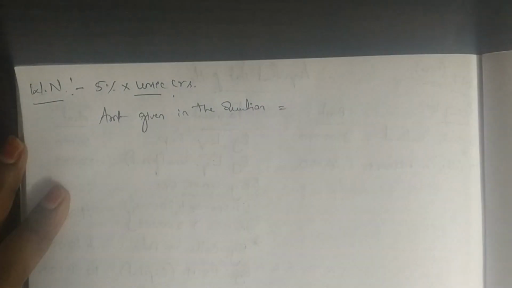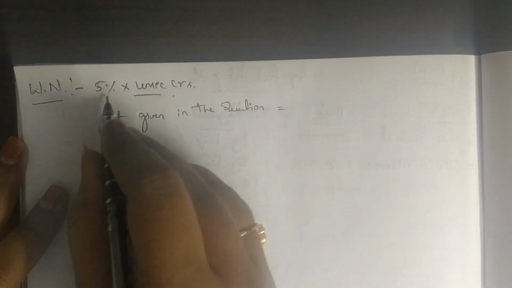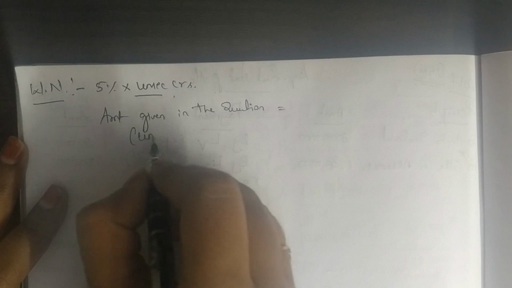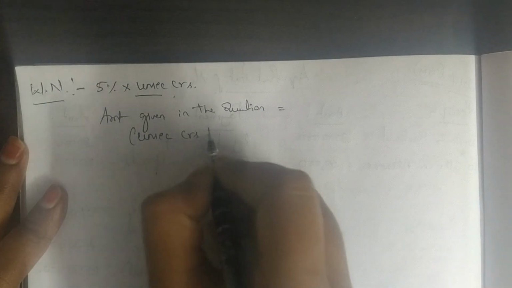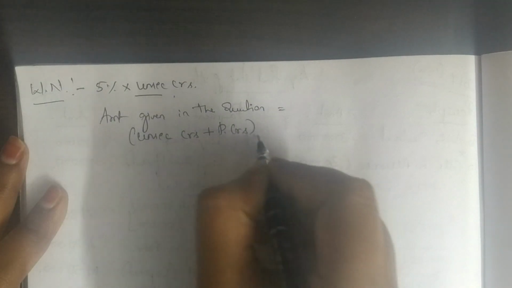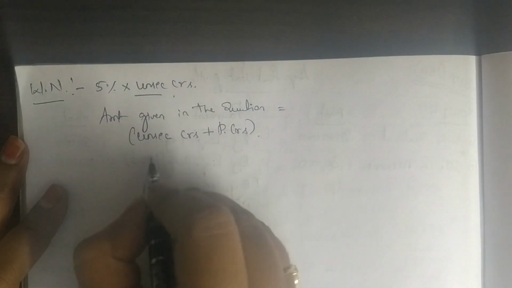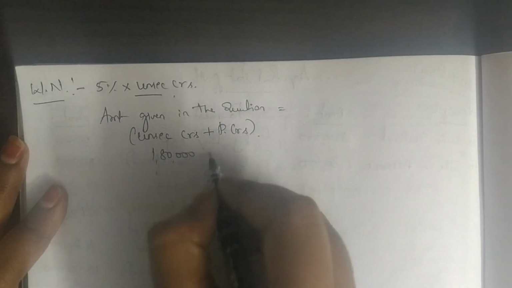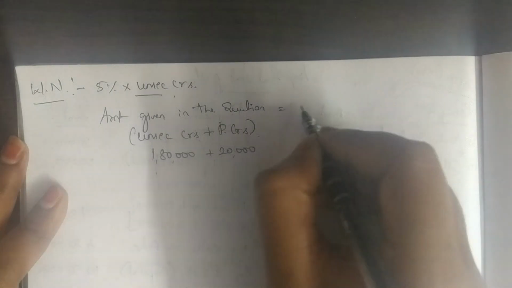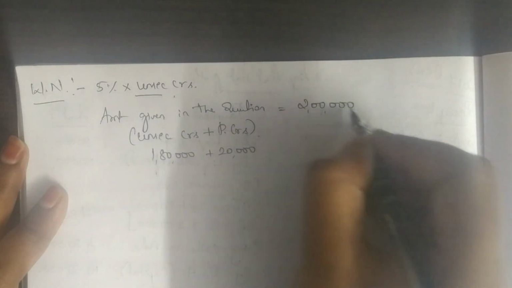Okay. So how much is the amount given in the question? For unsecured creditors, amount given in the question is 1,80,000. But remember, whenever you're giving your remuneration calculation, I told you it should be unsecured creditors plus preferential creditors. Both the amount should be included. So here it is 1,80,000 plus 20. So actually I'm supposed to give on 2 lakh.